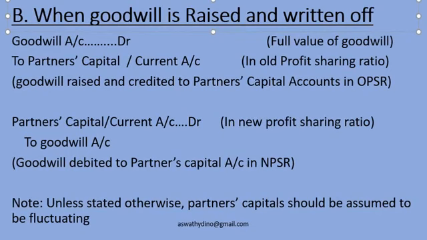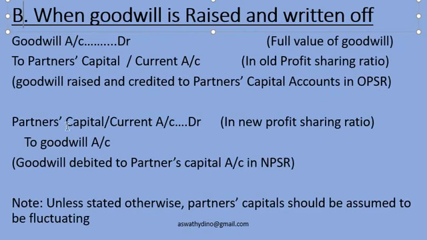This is the second method of treating goodwill. When goodwill is raised and written off, these are the journal entries to be made. In this case, two journal entries are there. First one, goodwill account debit to partners capital or current account. First, goodwill account debit, the full value of goodwill will come here. Then credit to partners capital or current account in old profit sharing ratio. We will be distributing this goodwill in their old profit sharing ratio. That is the first journal entry.